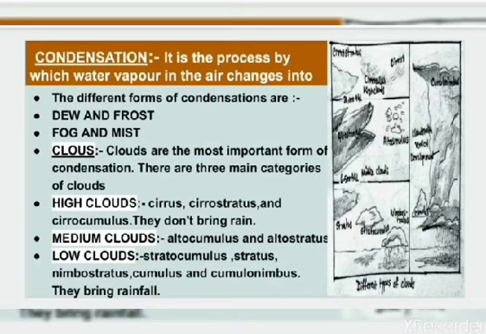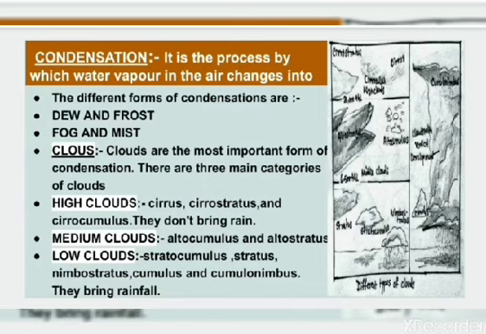Let's talk about clouds. Now clouds are formed by condensation of water vapor in the upper layers of the atmosphere. This condensation takes place around dust particles which act as condensation nuclei. Tiny droplets of water are formed. These droplets remain suspended in the air, float together and are termed as cloud. Next, let's learn the types of clouds. Generally three types of clouds: high, medium and low clouds.